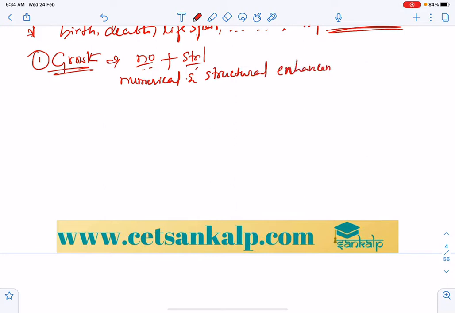Because of the increase in number and the variation, differentiation of the cells, that leads to growth. So numerical and structural enhancement in any object, or you can say in an organism, is called growth.